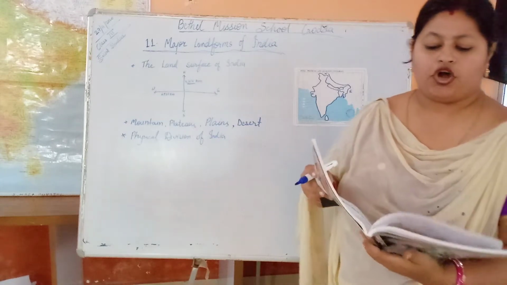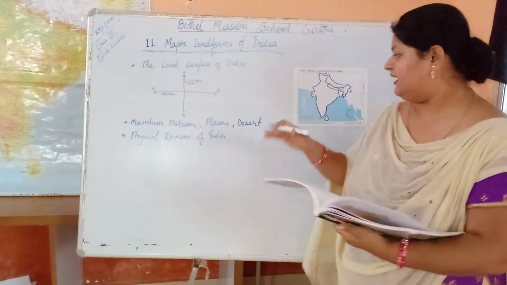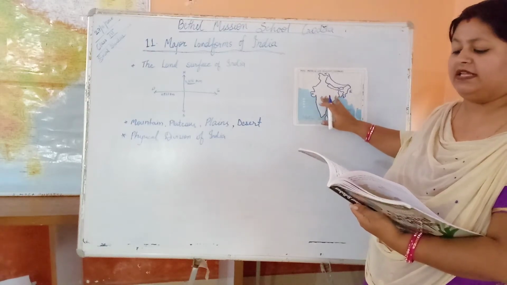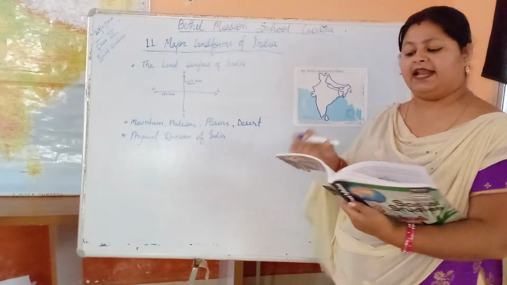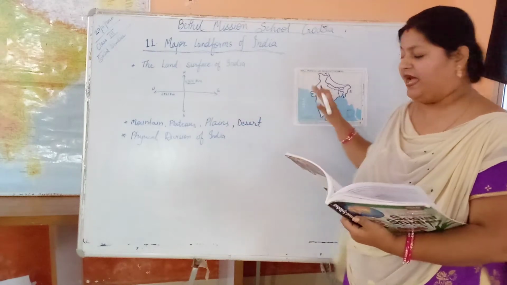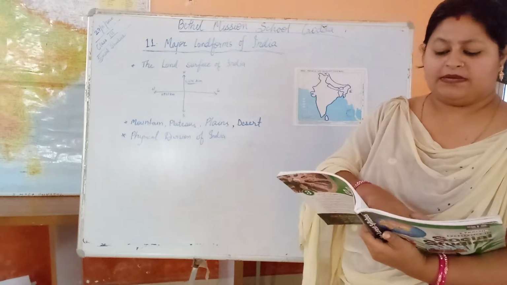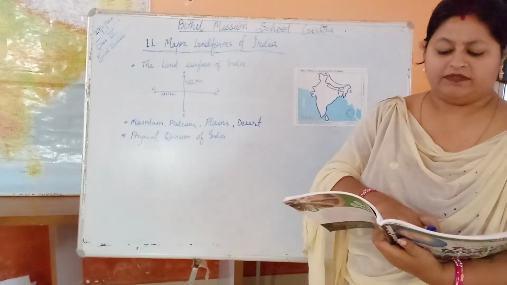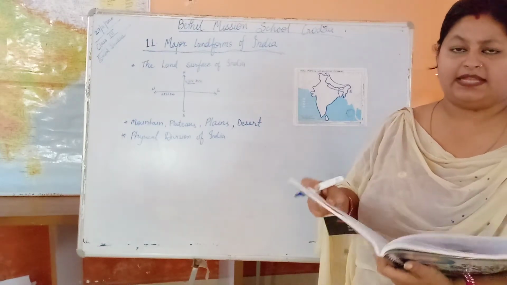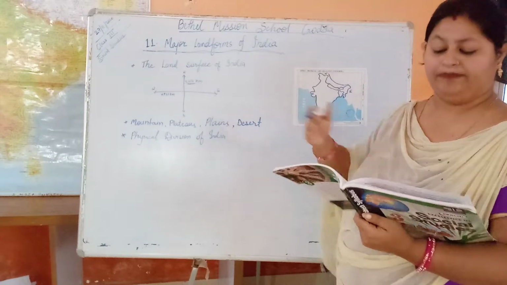Some mountain ranges are also available in the central and southern parts of India. They are not as high as the Himalayan mountains. In northern India, towards the south of the Himalaya, the land has a flat surface. It is the plain region widely known as the northern plains.